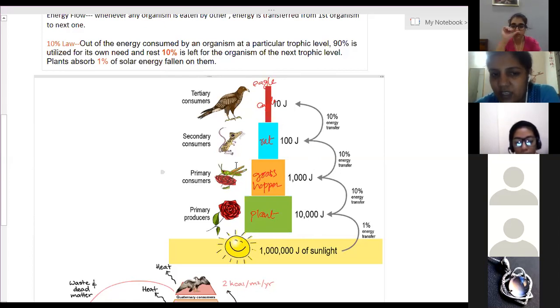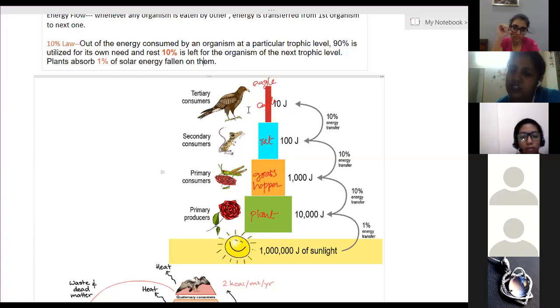So when the grasshopper is eaten by the rat, the rat will get only 100 joules of energy. And when the rat is eaten by the eagle, the eagle will get 10% of that only, that is 10 joules of energy. And now if this eagle is also eaten by some other organism, then how much energy will it get? 1 joule. Only 1 joule of energy is available to them.